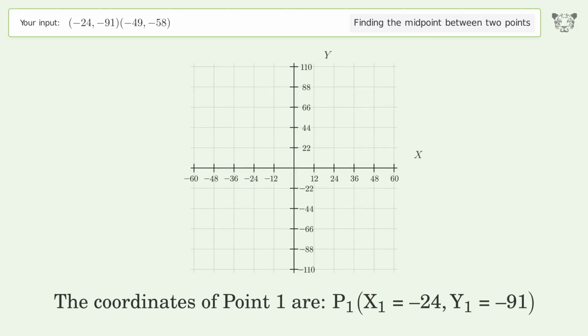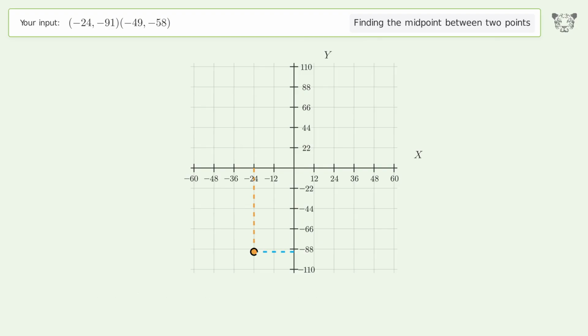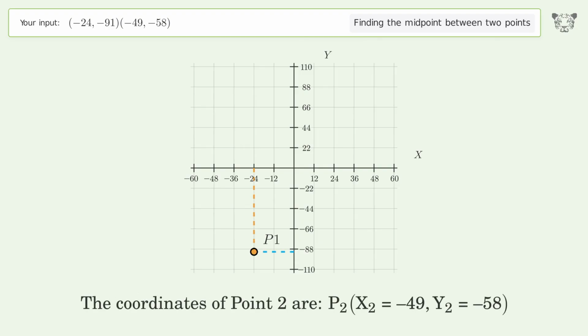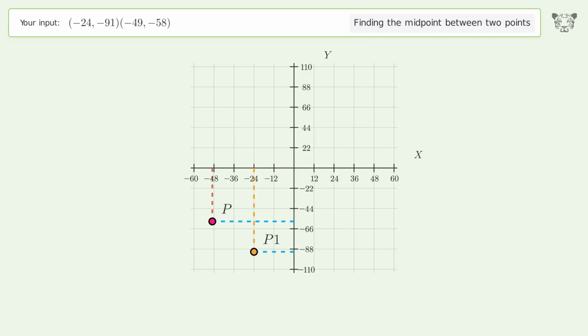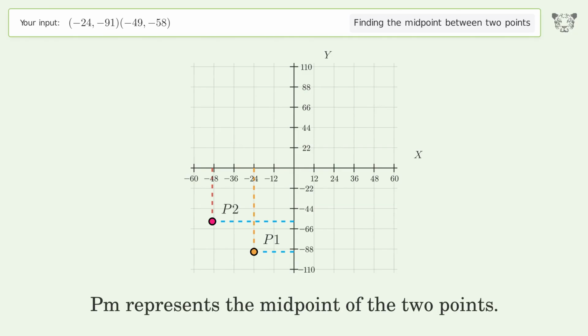The coordinates of point 1 are x1 equals -24, y1 equals -91. The coordinates of point 2 are x2 equals -49, y2 equals -58. PM represents the midpoint of the 2 points.